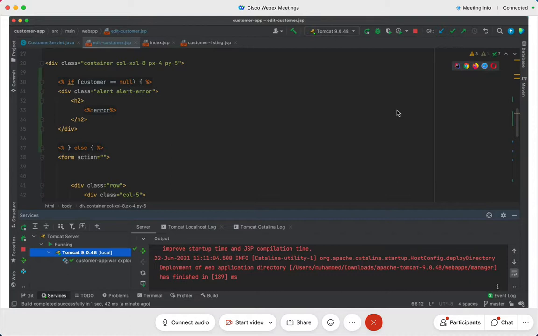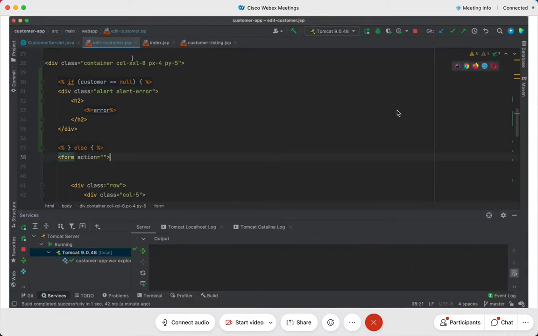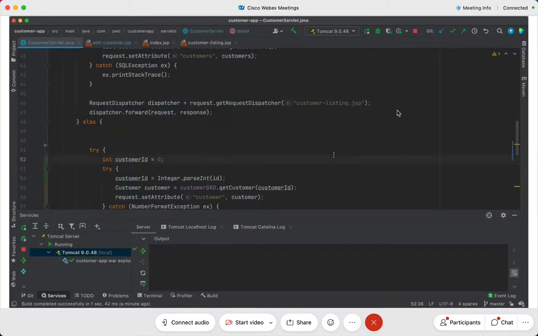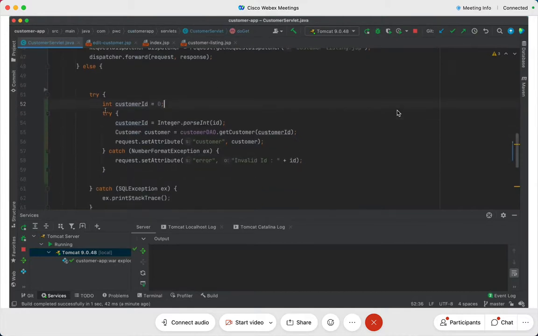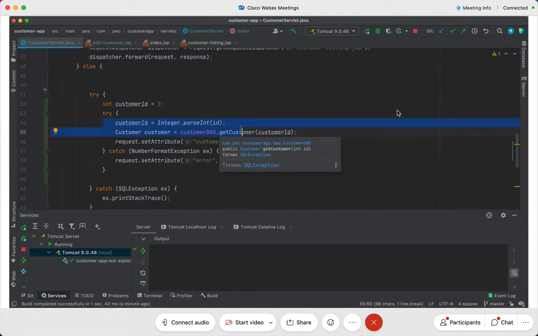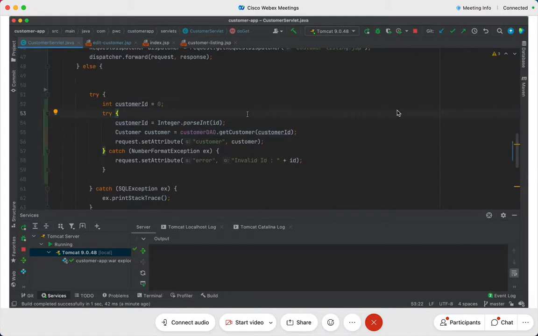But my objective was not to show how this works, but my objective is this. Please understand this point. What is the objective here? The objective is int customer ID is equal to 0, and writing this logic and parsing the int is the part of it. Still, I'll come to this in a moment.